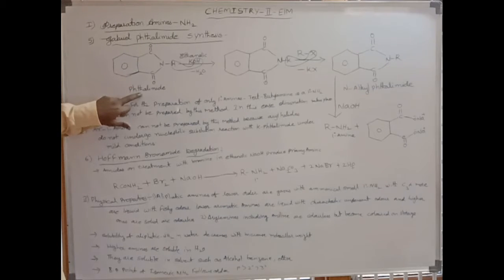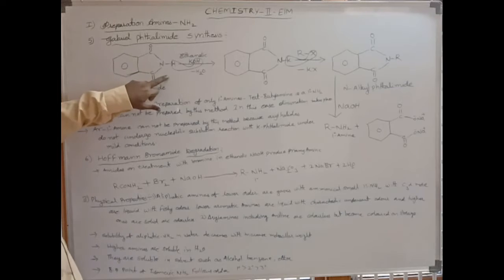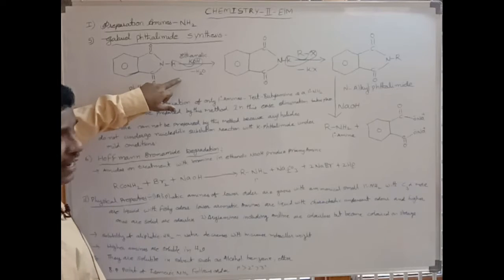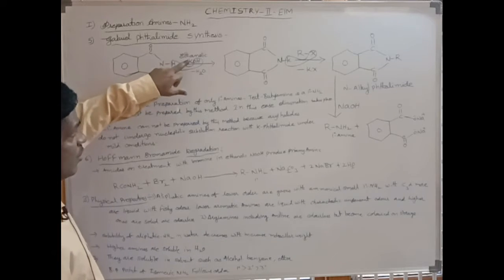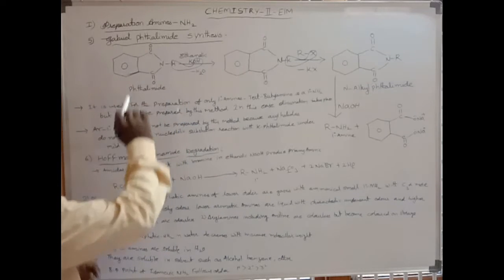The phthalimide is treated with ethanolic potassium hydroxide.